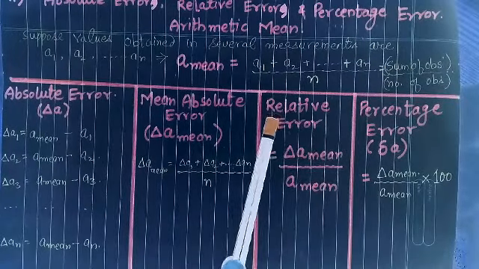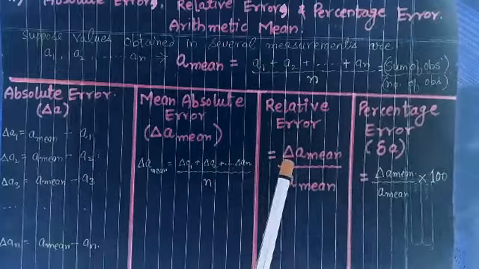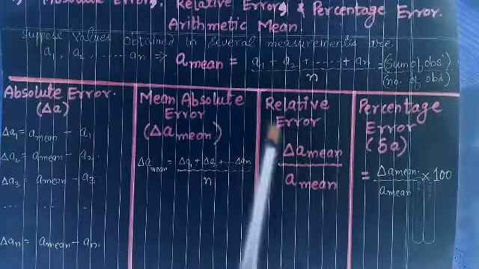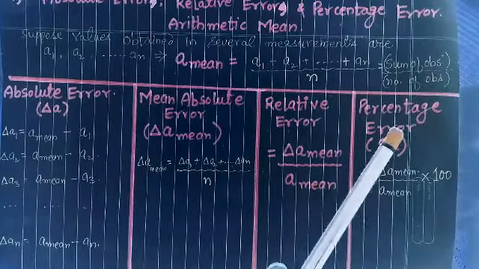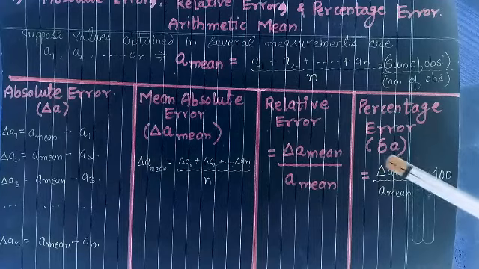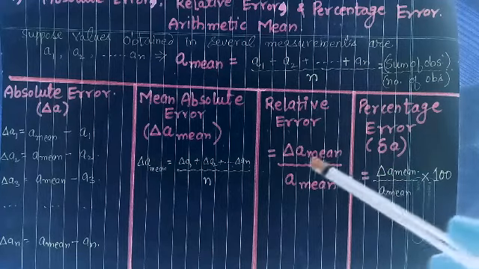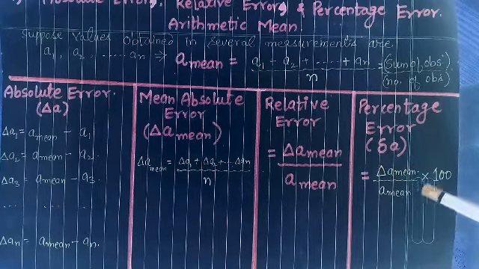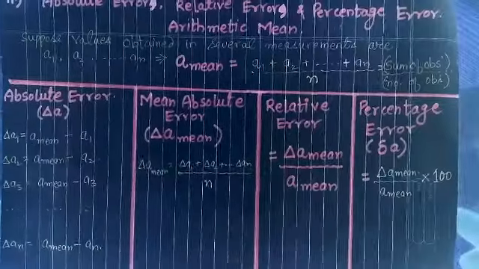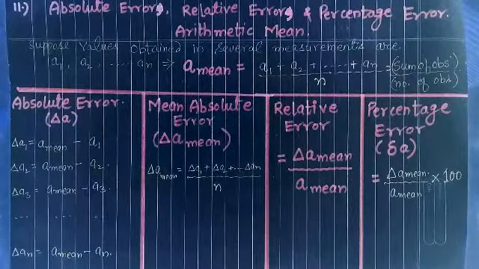So remember it, relative error is equal to mean absolute error, delta A mean, divided by the arithmetic mean calculated over here. Now percentage error. It is relative error into 100, or delta A is equal to delta A mean upon A mean into 100. We get the percentage error. Please remember these formulas. These are very, very important. You will surely get a numerical based on these formulas.